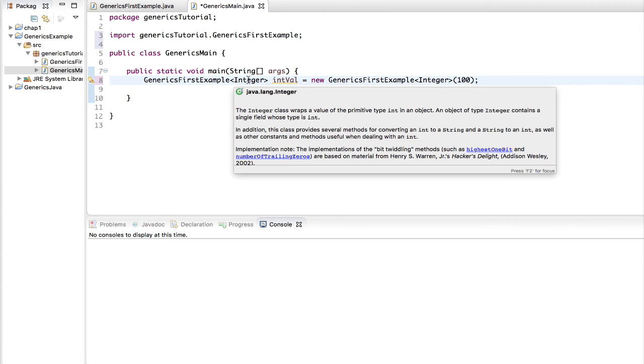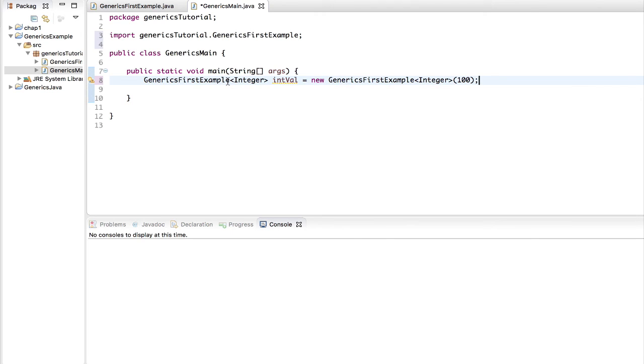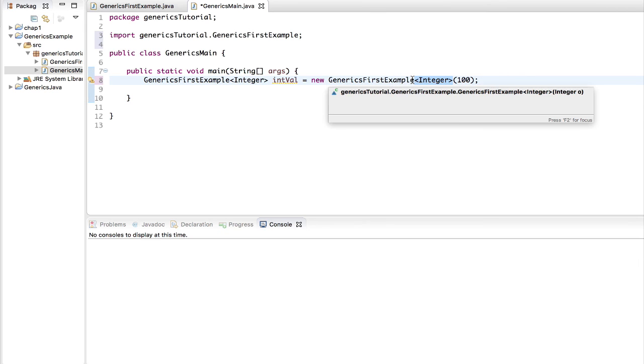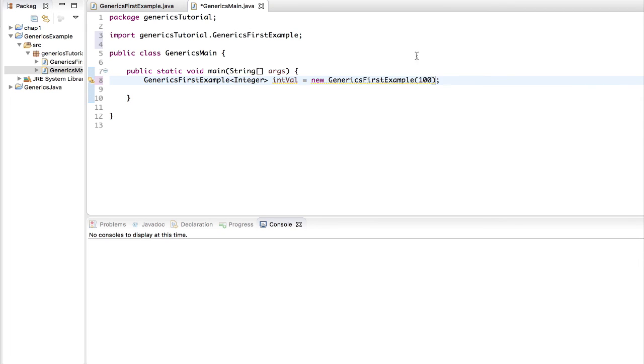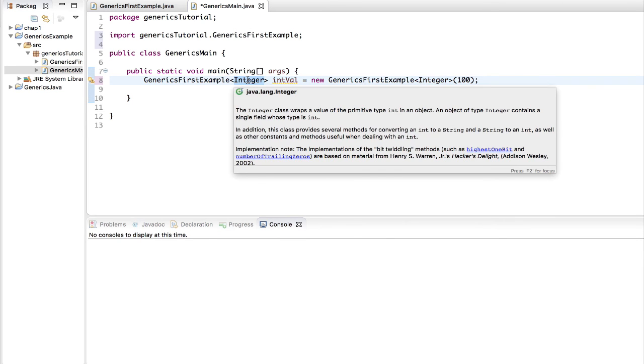If you have learned about how to create instances from Java classes without generics, then you would recognize this syntax. The only difference is that we are passing a data type, the Integer class, which is a wrapper class, inside angle brackets, and we're doing the same thing even when we are creating an instance.